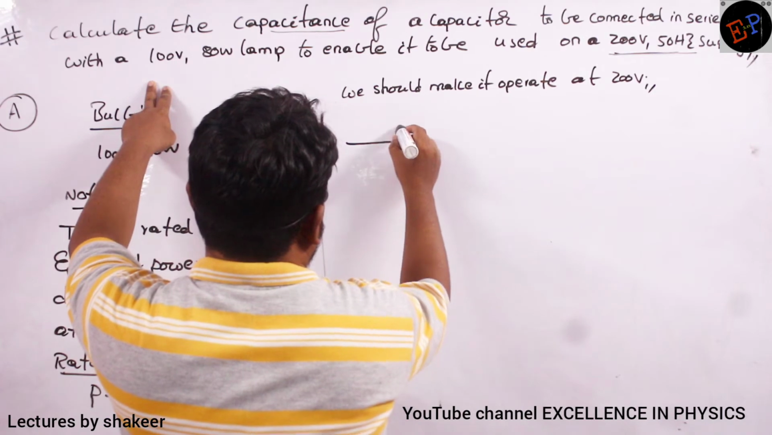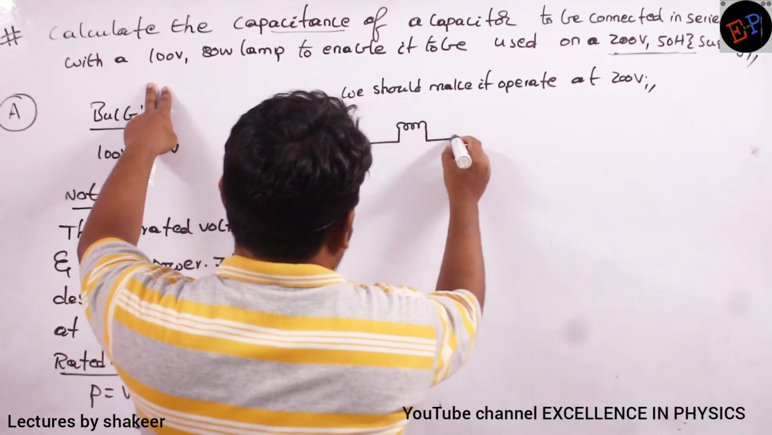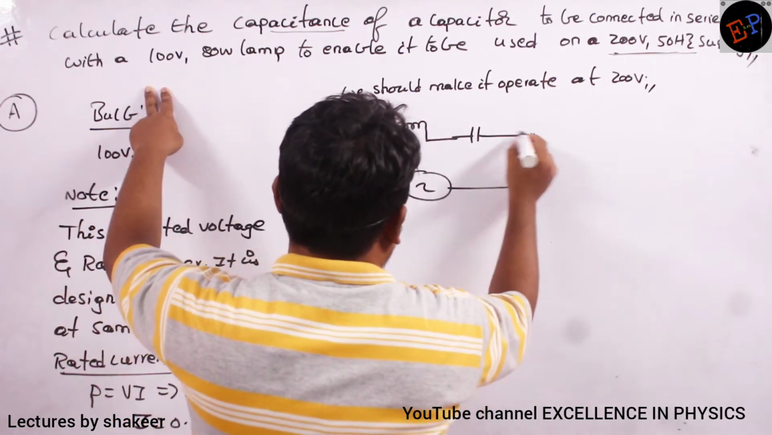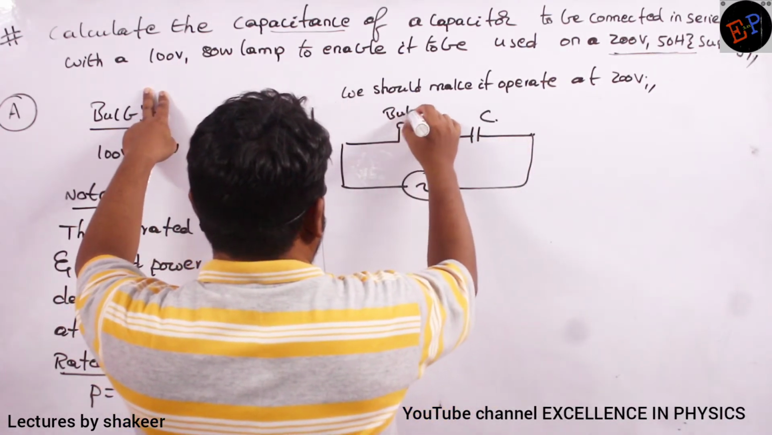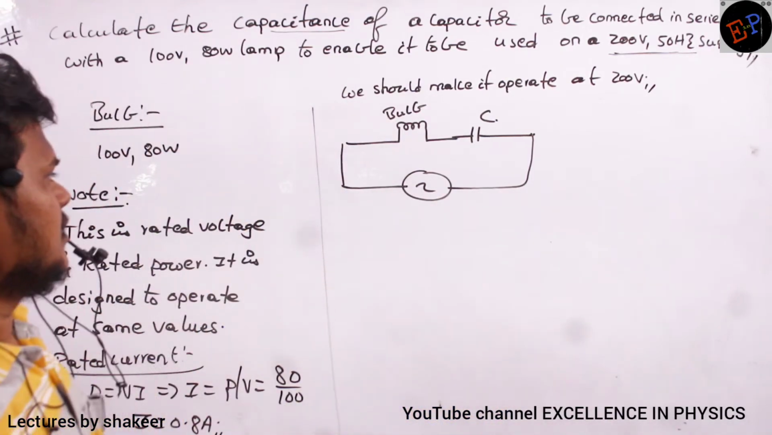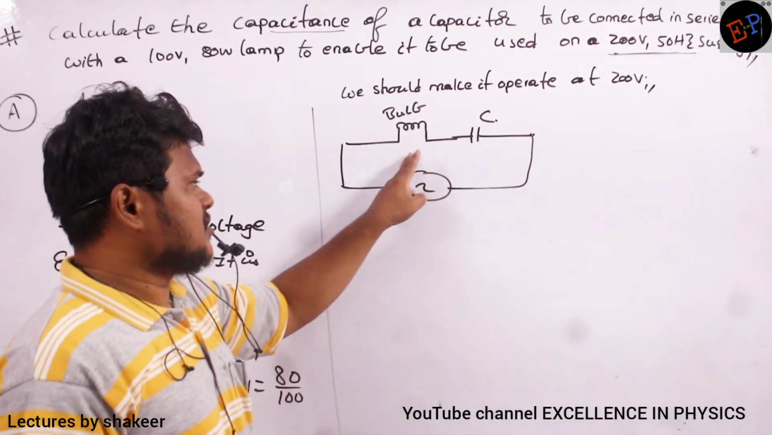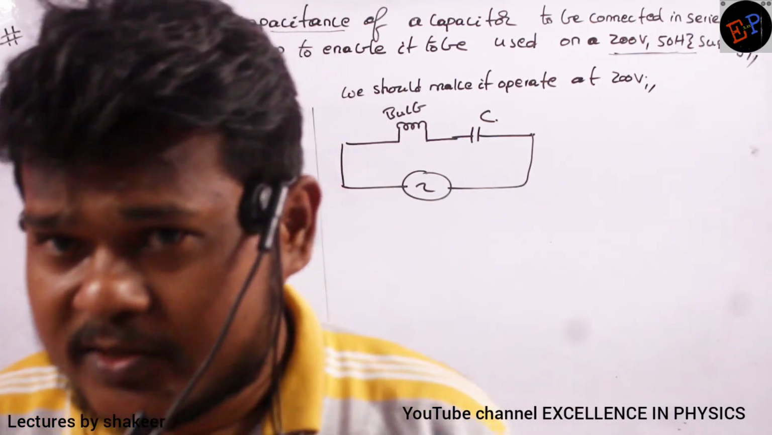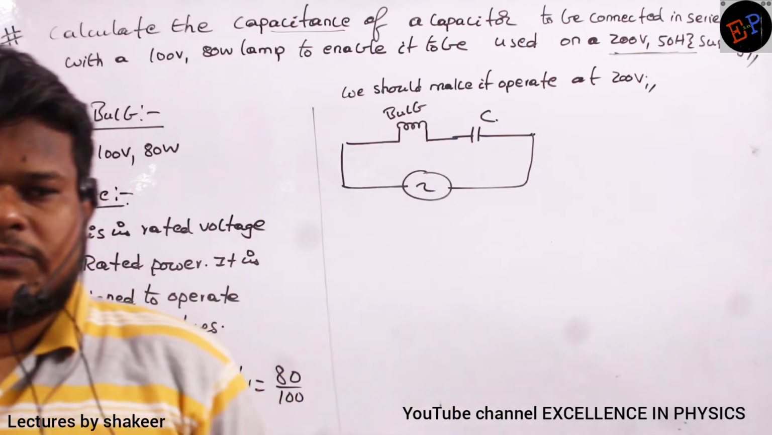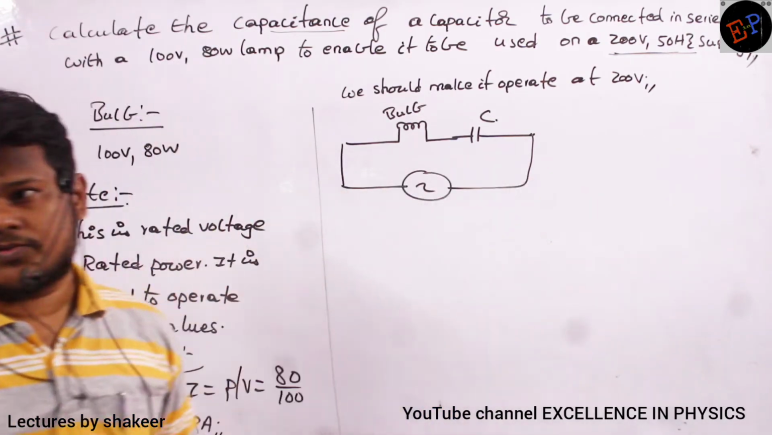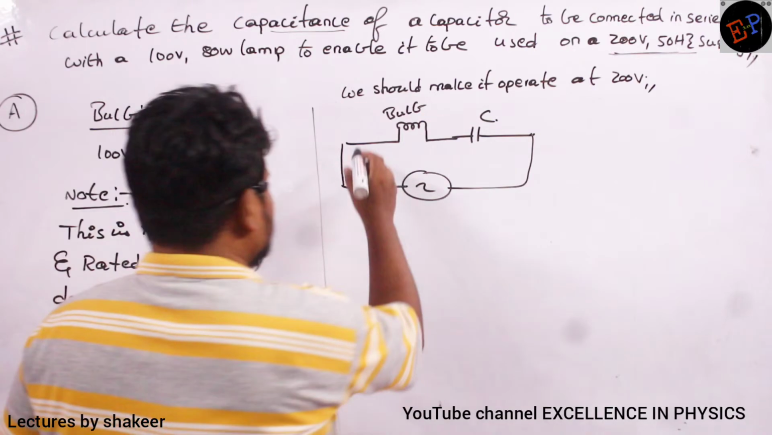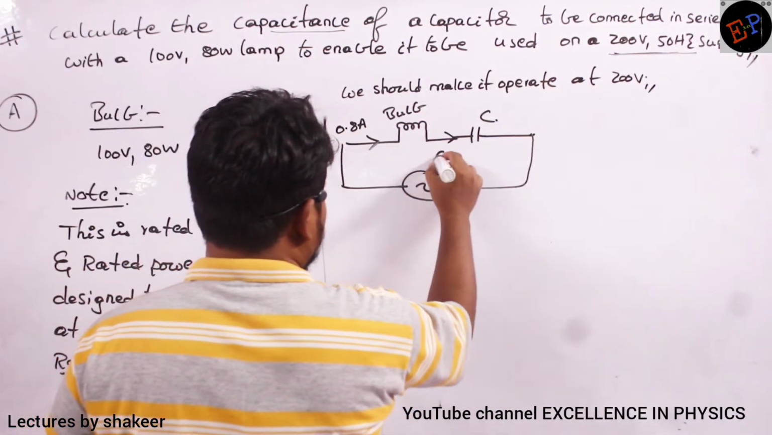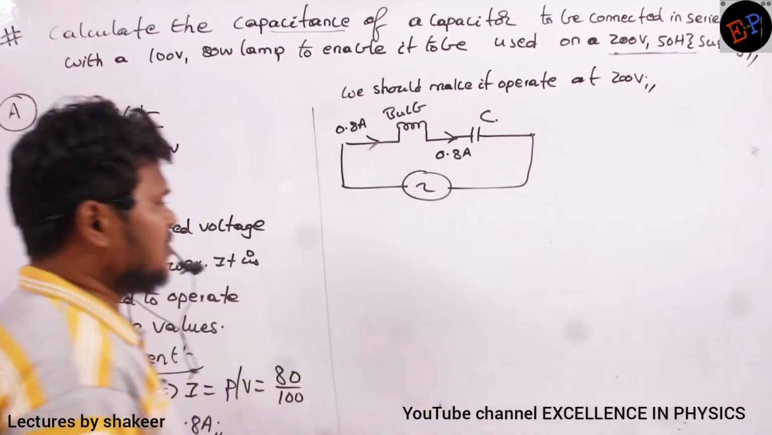So consider this is the bulb and this is the capacitor which should be connected in this circuit. Are you able to understand? Now, the capacitor is connected in series to this bulb. Series means what do you understand? The same current should flow through the capacitor also. So if 0.8 amperes is flowing through the bulb, through the capacitor also 0.8 amperes of current should flow.